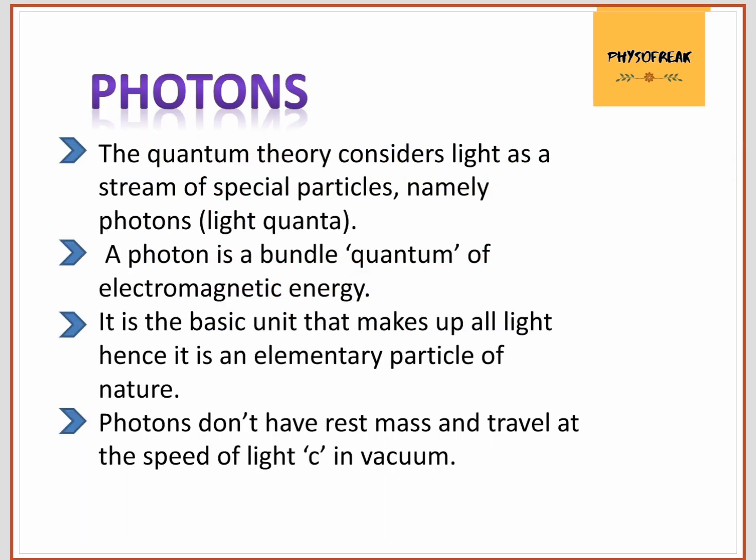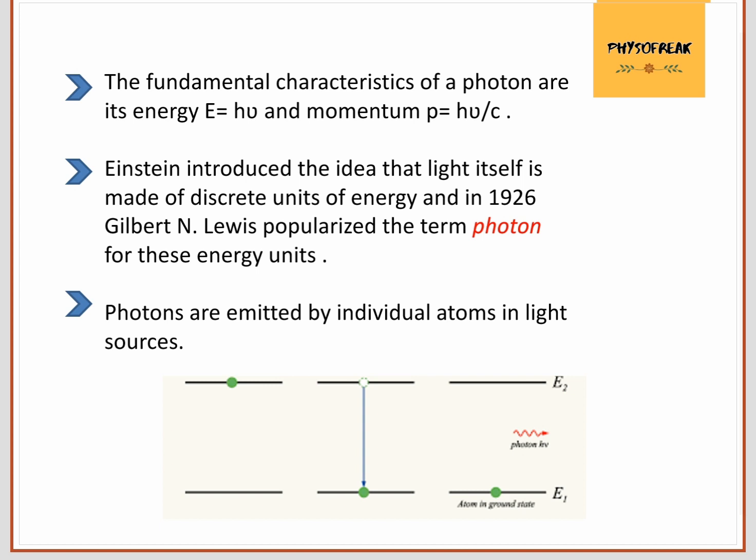As we are done with the wave nature of light, let's talk about the particle nature also. What are these particles called and what are their characteristics? According to quantum theory, light is made up of special particles called light quanta or photons. A photon is a bundle of electromagnetic energy. It travels with the speed of light in vacuum and doesn't have rest mass. The idea of discrete units of energy was given by Einstein, but the term photon was popularized by Gilbert.